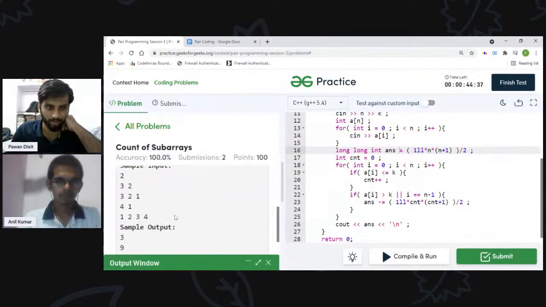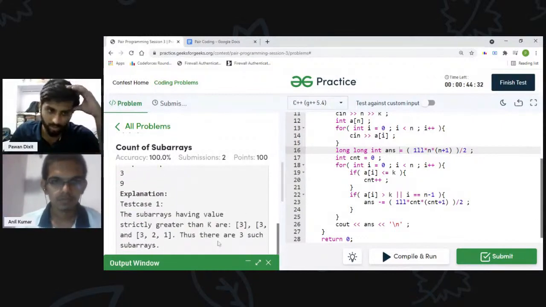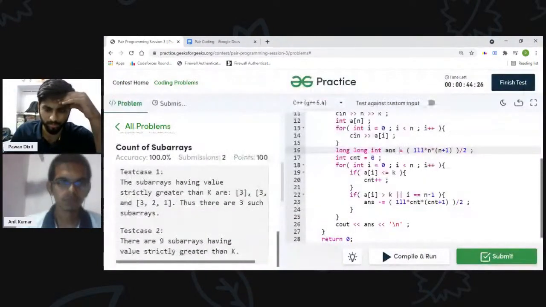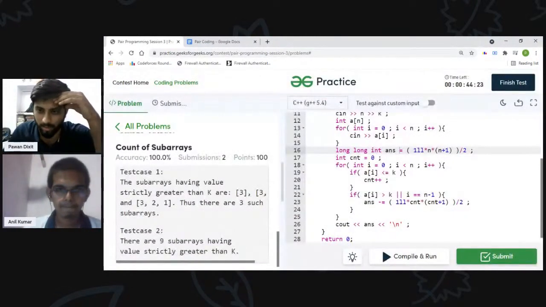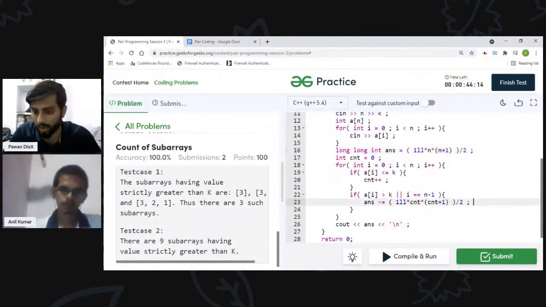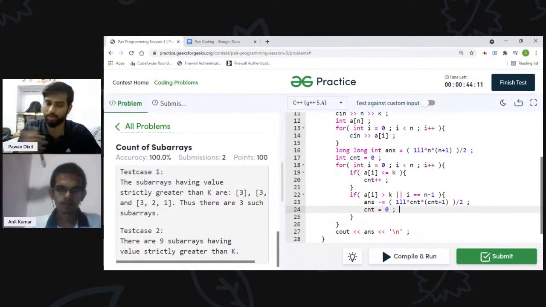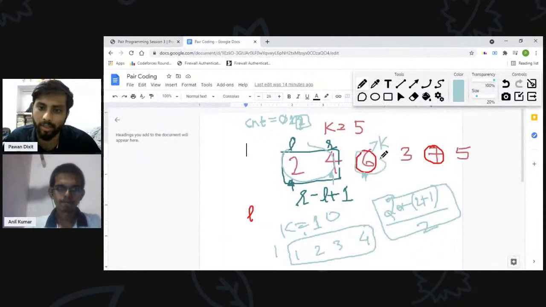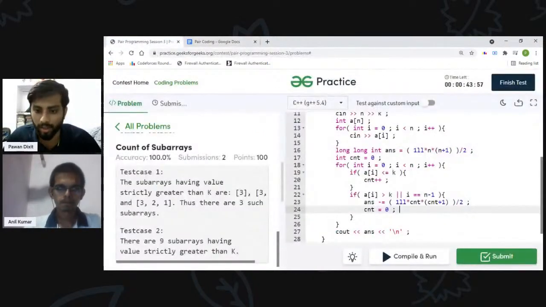No, it is 3 and 9. It should be 9 and our output is 7. So I think I have missed something. Count equal to 0. You forgot to reset the count. Okay. Yeah, I have to reset the count because whenever I am getting any value which is greater than k, then I have to start a new part. So that is why I have to reset my counter to 0 also.